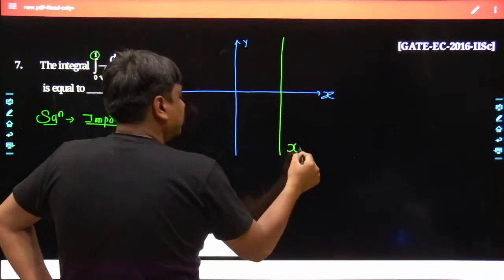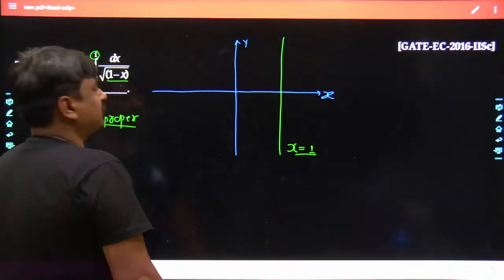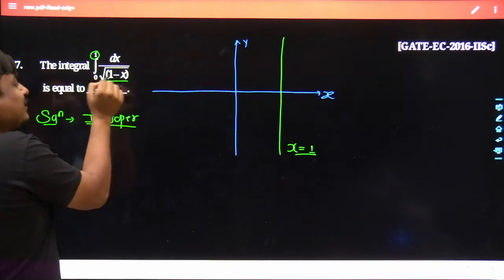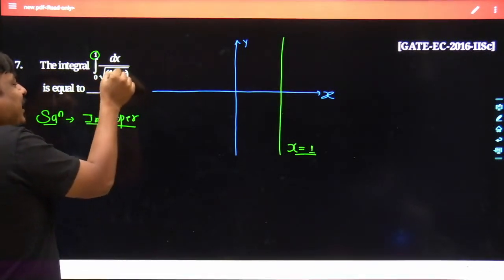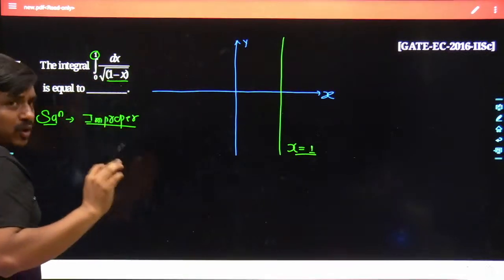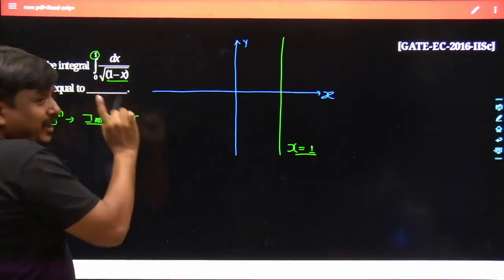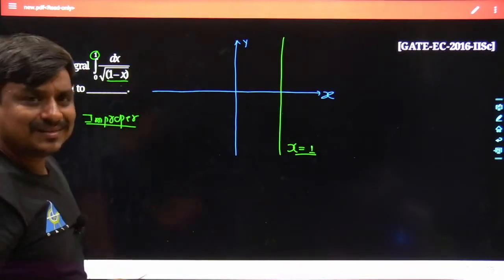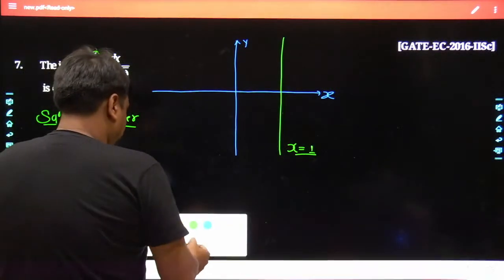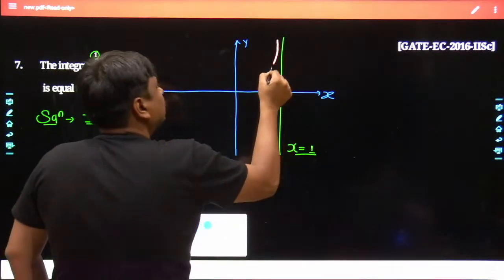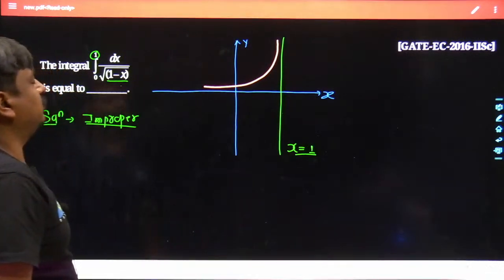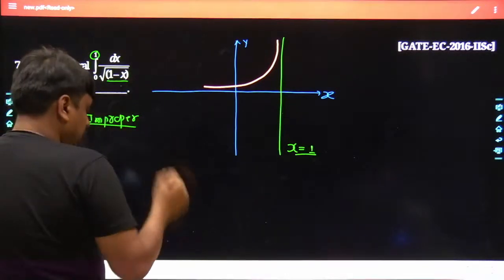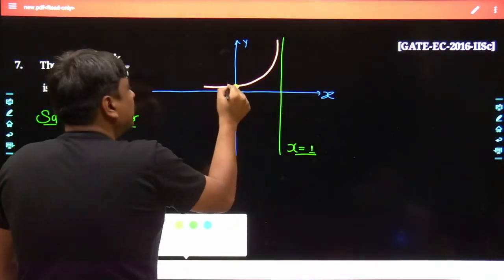I have taken the reference of x equal to plus 1, that would be a straight line. My dear friends, you could have seen one thing: as the value of x is lesser than 1, this would be a positive value, and as it is a positive value, its root would be a real value. And as the value of x goes beyond 1, what would happen? It would become a negative value and the function itself would not exist. So one thing is quite sure, how the function would look. The function would look something like this. At x equal to 0, you can see 1 divided by root of 1, the value would be 1.